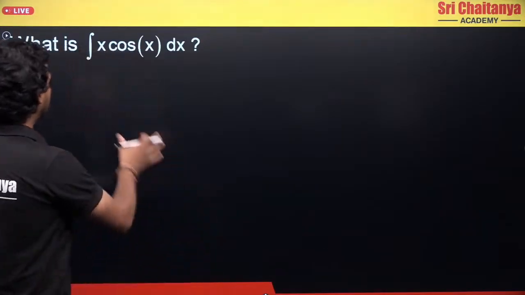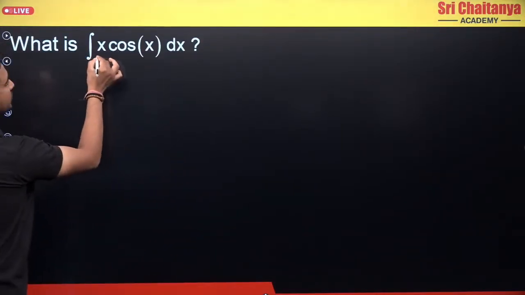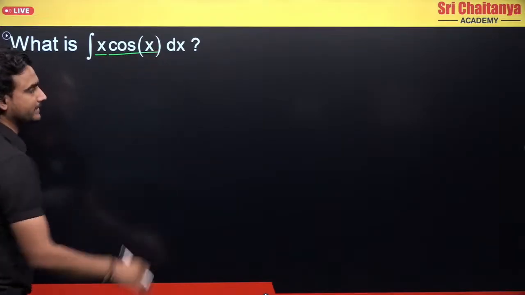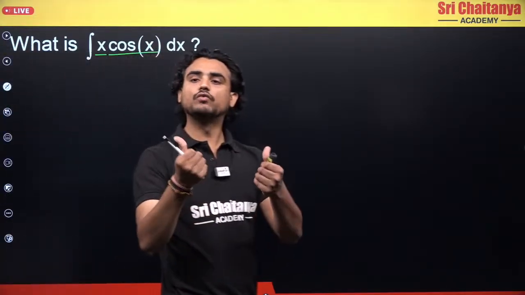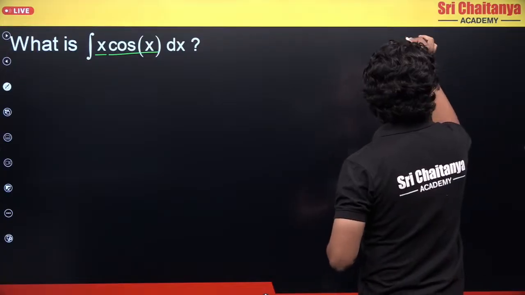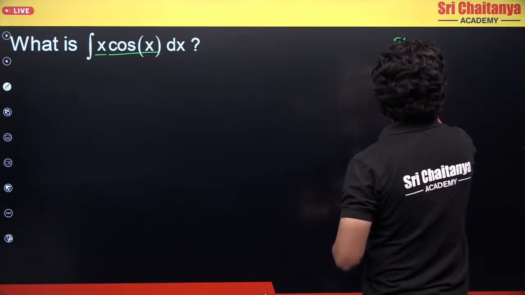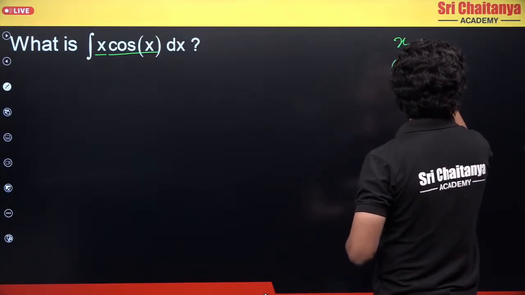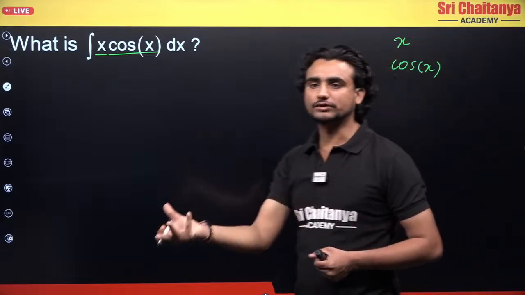Okay, so let's solve this question. What is the integration of x into cos x dx? So what do I have? I have two functions. And what are the two functions? The first function is x, and the other function is cos x. I have two functions, x and cos x.